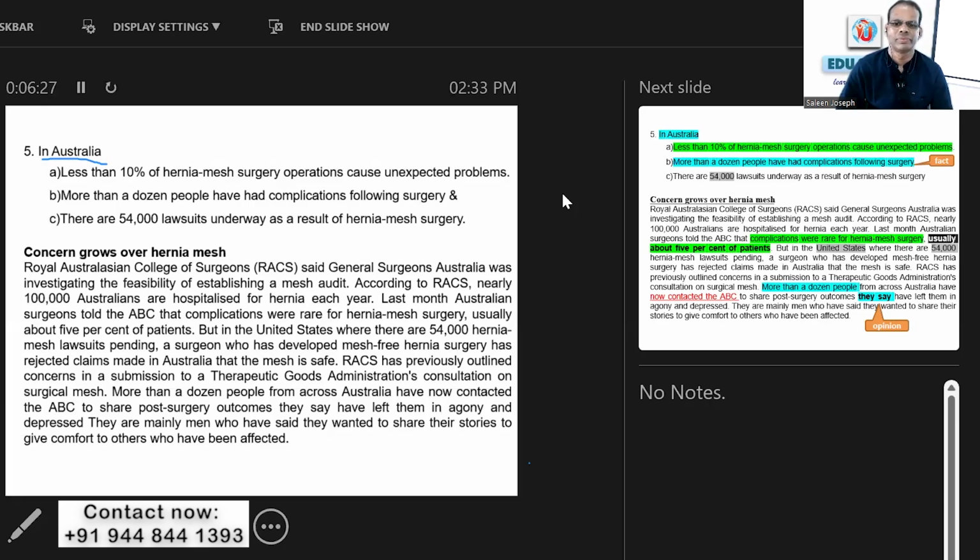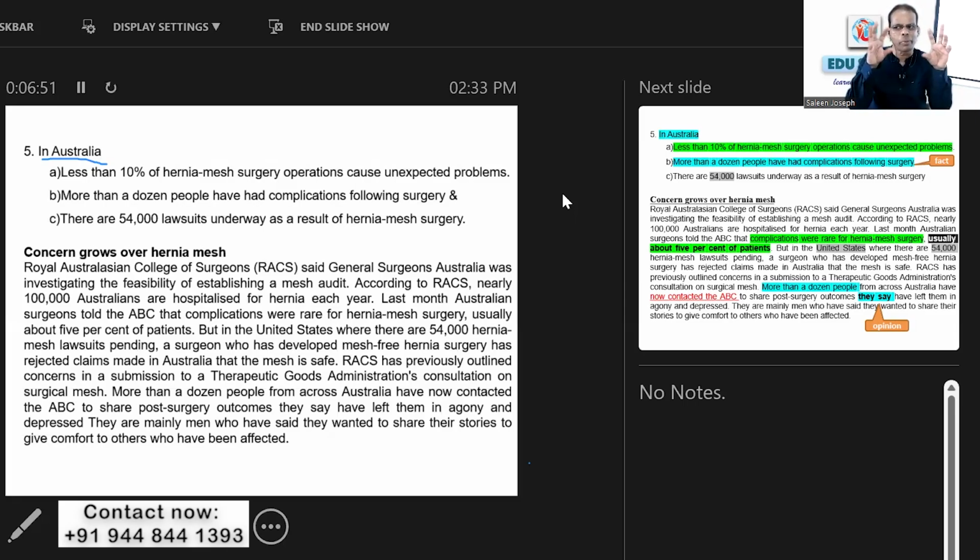Last month, Australian surgeons told the ABC that complications were rare for hernia mesh surgery, usually about 5%. Usually is a scale word, like sometimes, rarely, never.